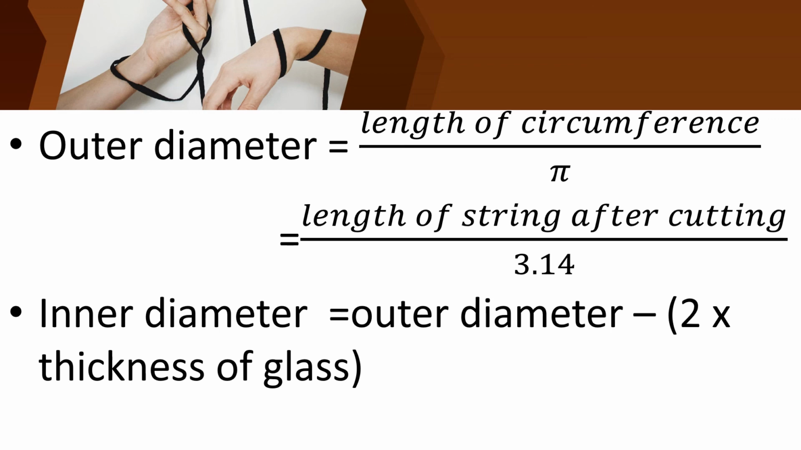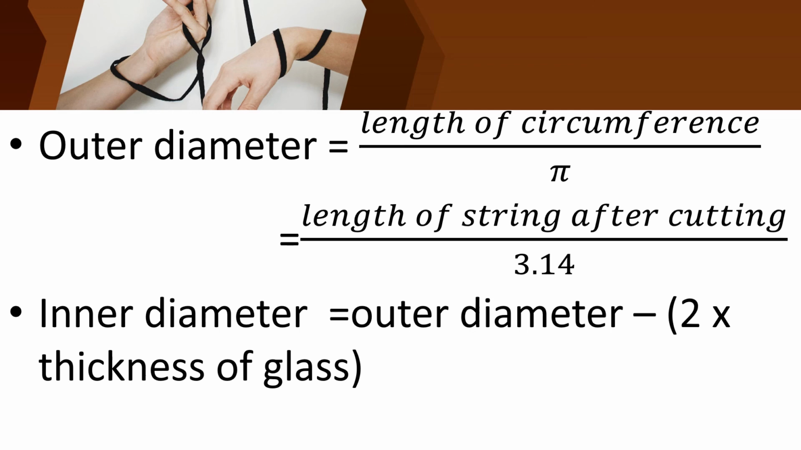And then at the last we had learnt about the diameter of a glass. Is it inner and outer diameter of a glass? How will you find the outer diameter? You should wind a string and tie a knot. Okay, if there is an excess string, you should cut it.